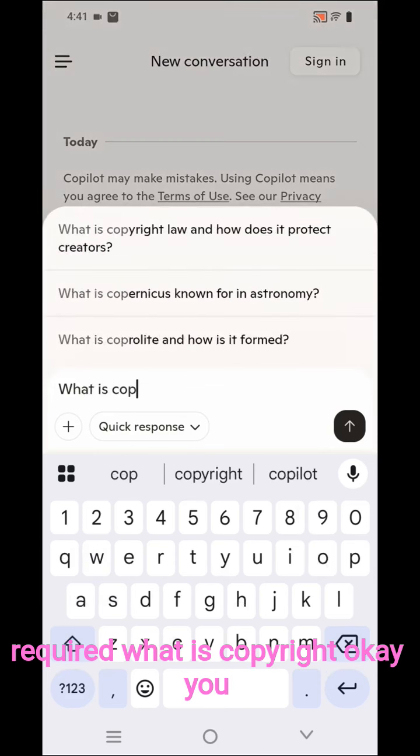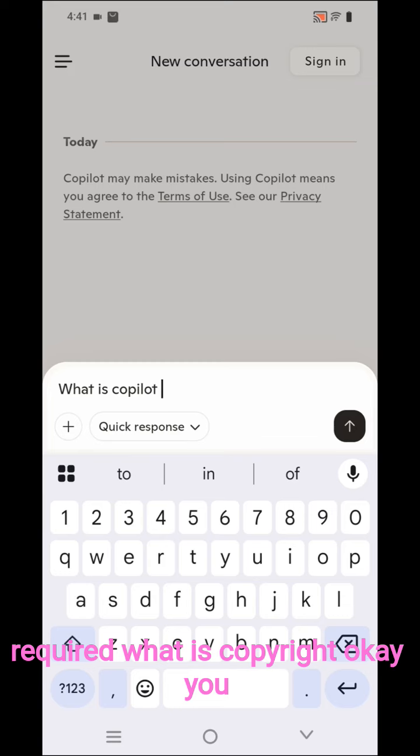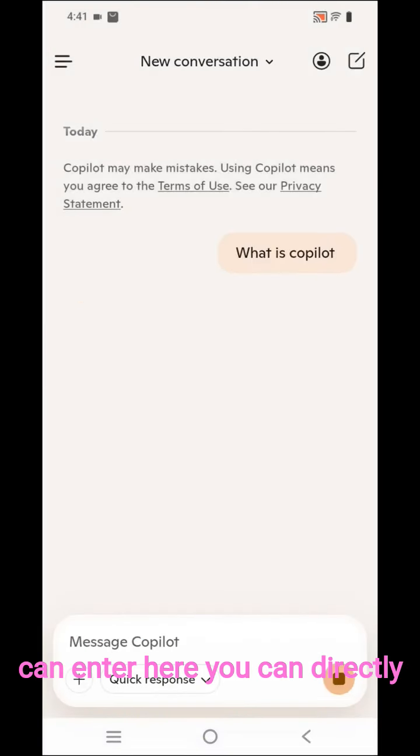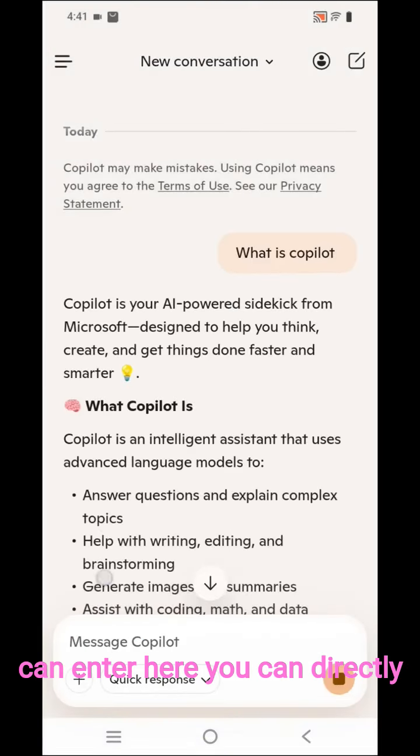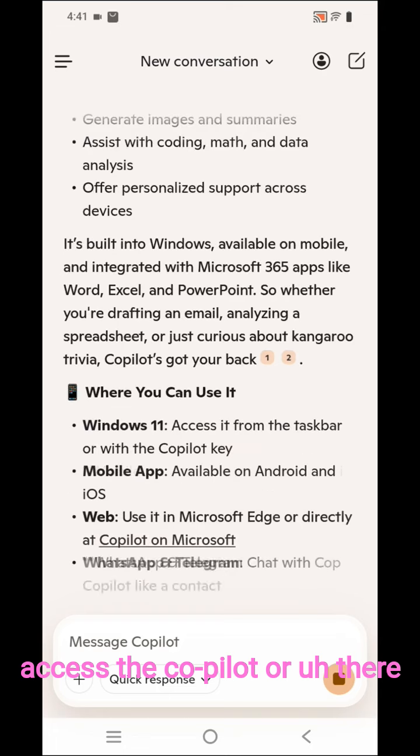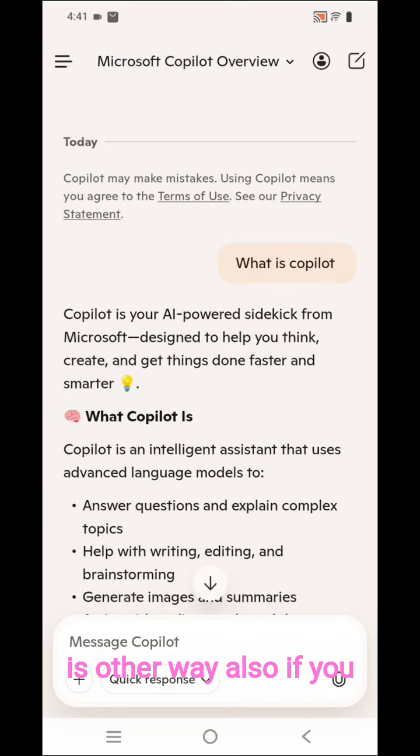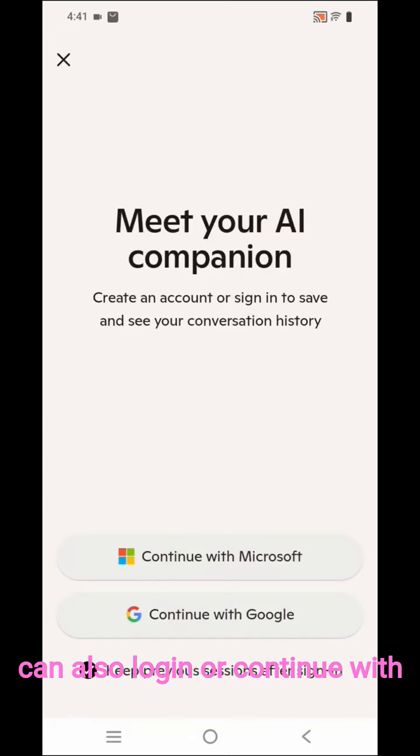What is Copilot? Okay, you can enter. Here you can directly access Copilot, or there is another way also. You can also log in or continue with your Microsoft or Google account.